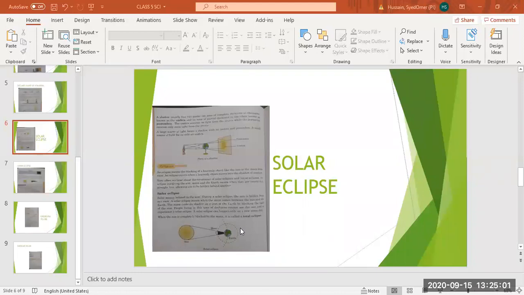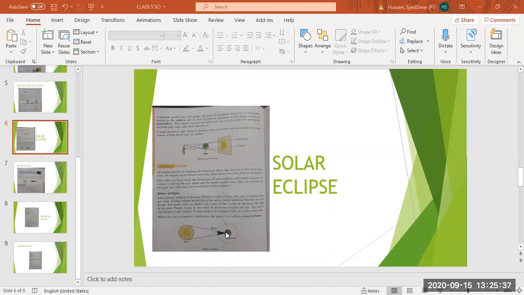अगर light source back पे है तो shadow front पे बनता है. अगर light source front पे है तो shadow behind बनता है. So the shadow is formed behind the moon on the earth, and so the earth is in darkness. अर्थ क्या हो गई? डार्क हो गई ना. अब उसे सनलाइट रिसीव नहीं हो रही, लेकिन only a part of the earth, not the whole earth. A part of the earth is in darkness, and people living in this area of darkness cannot see the sun and so experience a solar eclipse.